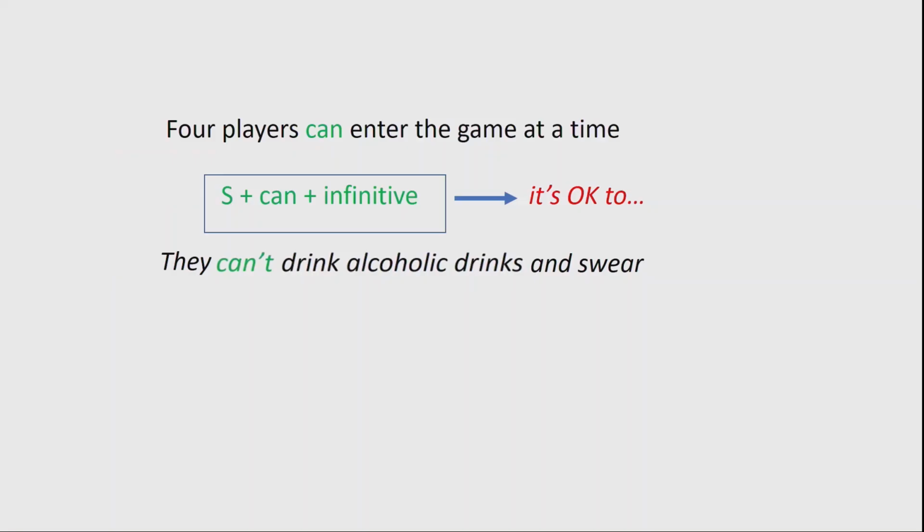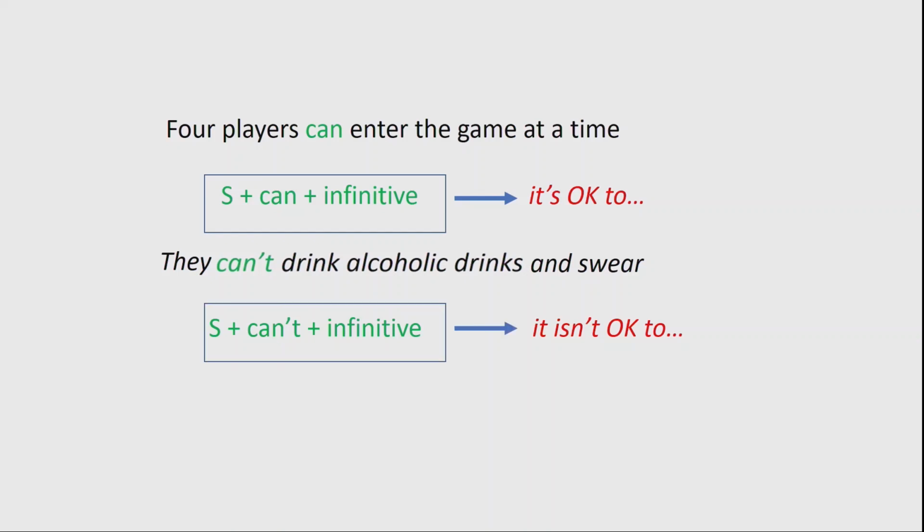Repeat please. Once more. Right. Let's write the sentence. They can't use alcoholic drinks and swear. The formula is subject plus can't plus infinitive, and we use it to talk about things that are not okay to do or not allowed to do.